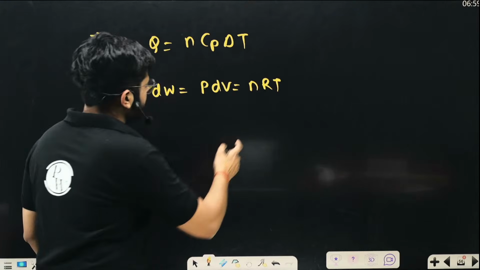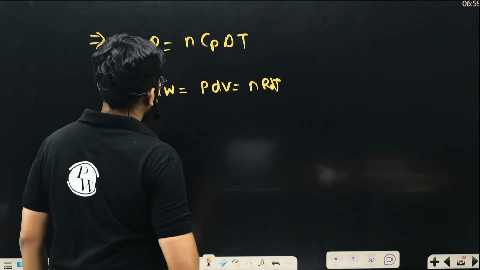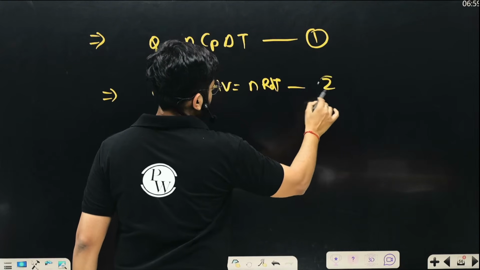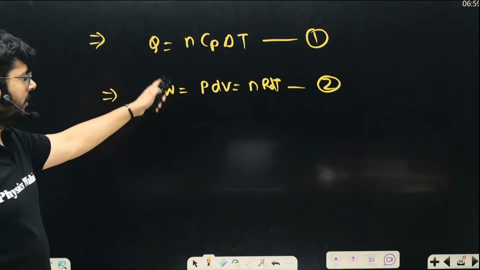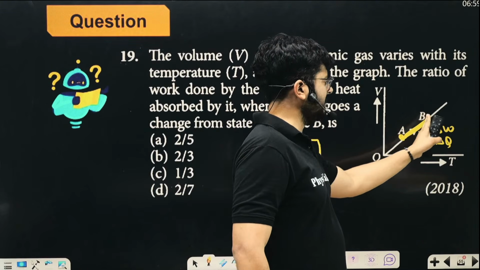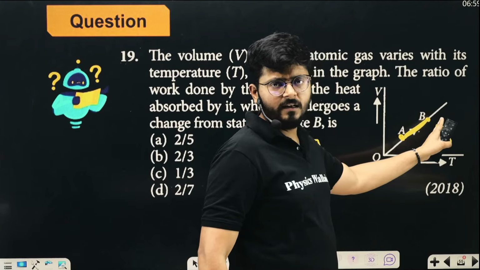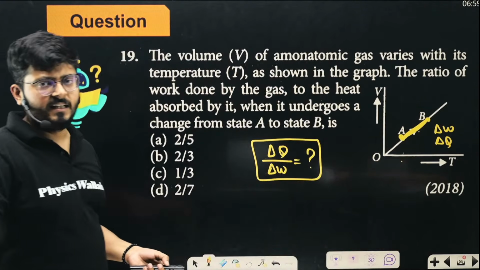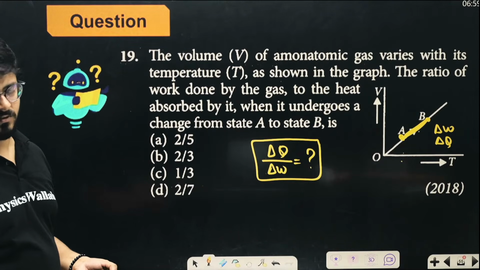The change of temperature is dT, so we can say nR dT, right? So these are the two equations which will be helpful in this particular question. Because we don't know anything about the process, and we only know that some temperature will be here and some temperature will be there. So how much heat will be added during this process? nCp dT is the heat added during this process, right?